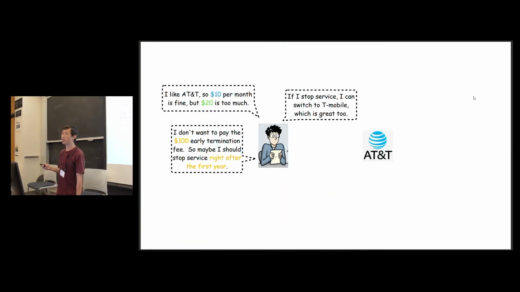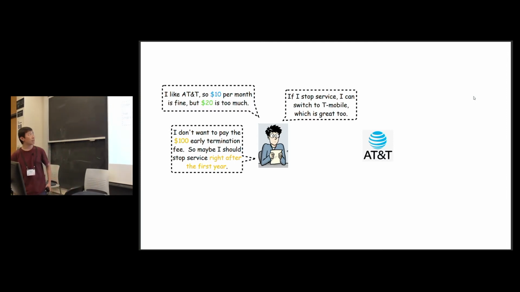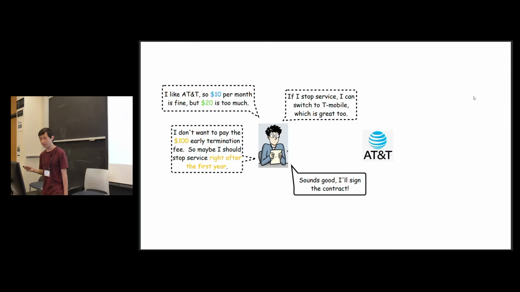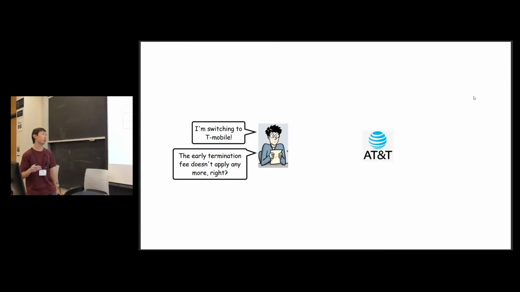So here's how the customer reasons about it. The customer likes AT&T, so $10 is OK. $20 is a bit too much. Another factor: if the customer switches to another carrier, that's great too. So there are outside options. And moreover, the customer definitely doesn't want to pay the early termination fee. So given these, maybe the most reasonable decision for the customer to make is to stay in the plan for exactly 1 year and quit right after that. So that's what the customer does, and after 1 year, the customer walks away.